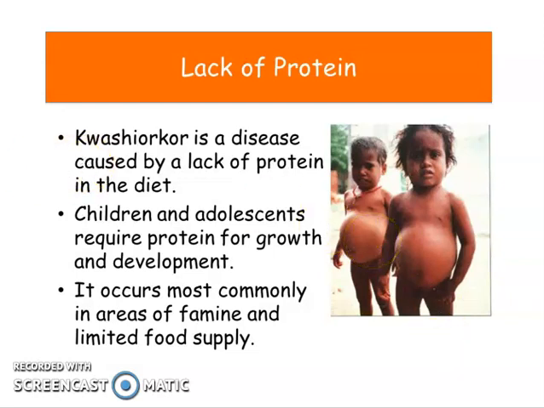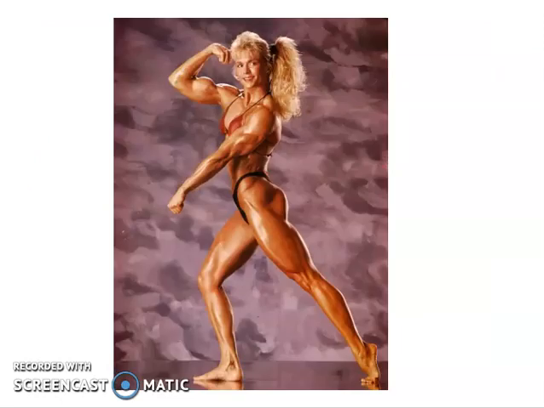Okay? But there are also people who take too much protein. Why do they take too much protein? They want to join a competition like a bodybuilding competition. So there's a competition for women and men who want to have big muscles. Okay, so they take extra protein. They don't eat too much, but they take a protein shake, protein cracker, protein capsule, so that they will have bigger muscles.